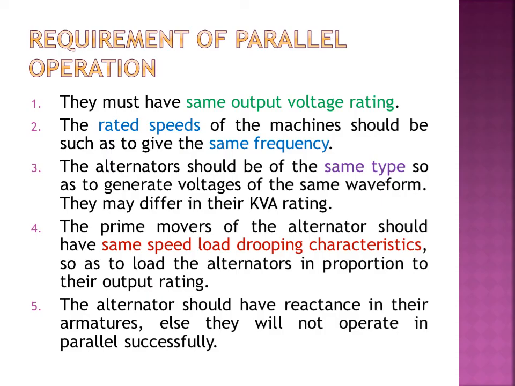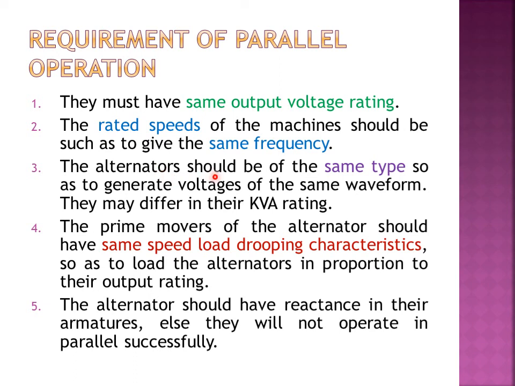The basic requirements for parallel operation of alternators are given here. All the alternators should have the same output voltage rating, and they should have rated speed with the same frequency. We know different types of alternators like salient pole and round rotor alternators.